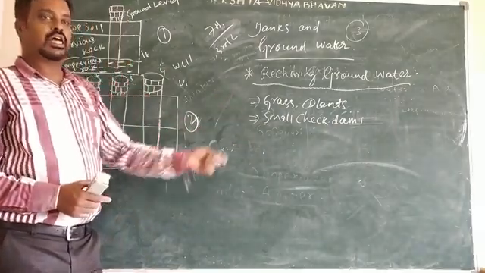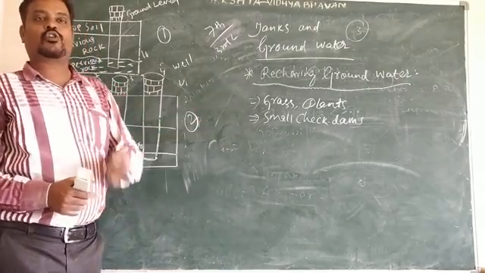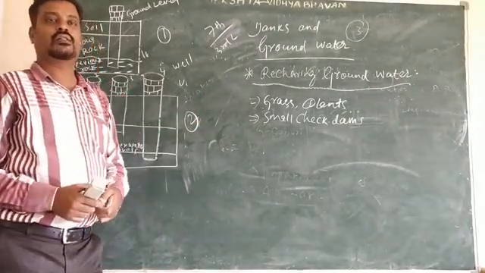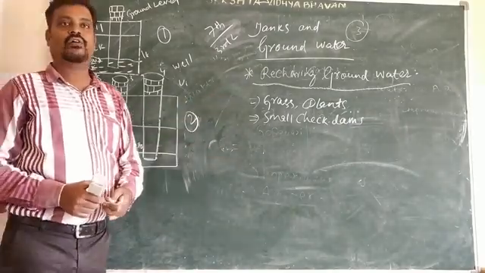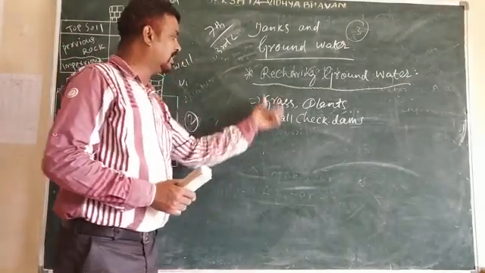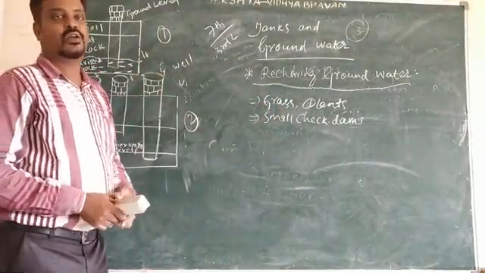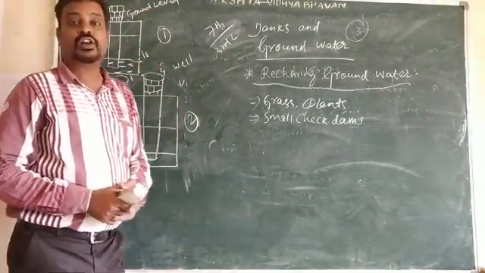The amount of water that percolates into the soil has also declined due to the cutting down of forests. Day by day the water level is decreasing in our state. Why? Because day by day we are destroying the forest area.